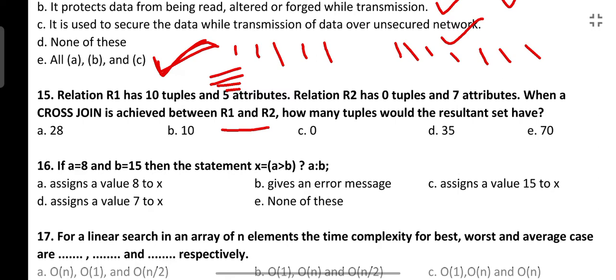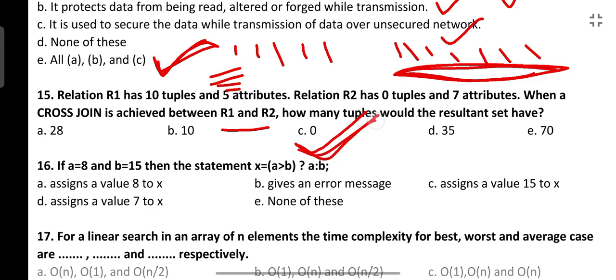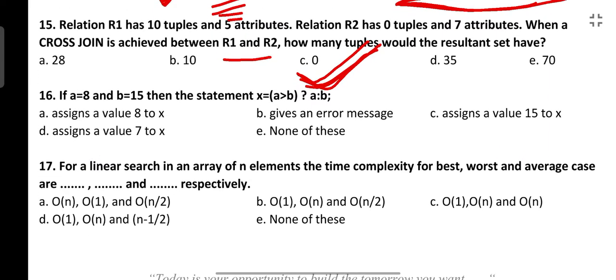See, when we have a cross join, obviously there is nothing present in R2, so nothing will come in the join result. So the option will be 0. I hope it is clear. If something is not clear, let me know in the comment section. We can take that question and discuss it in detail in the next session.